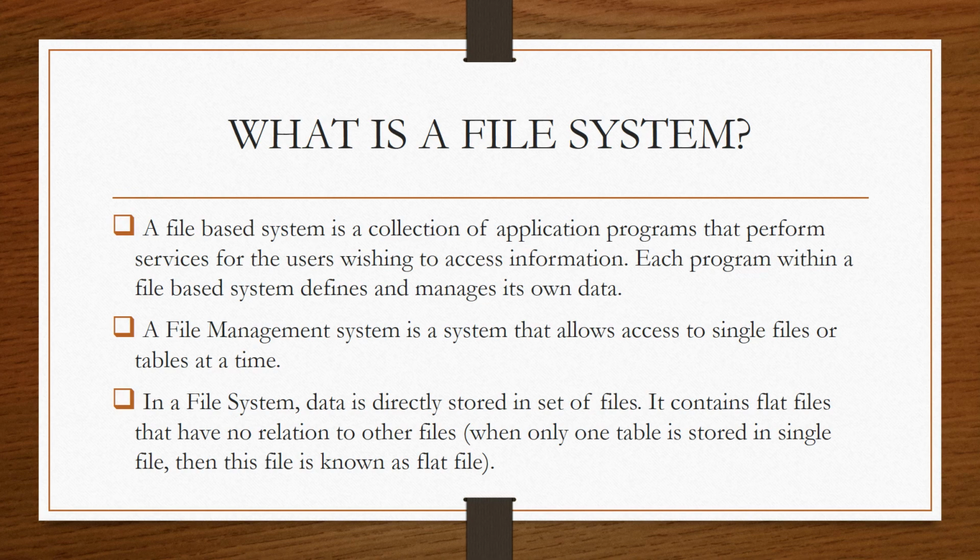So it was commonly used by large companies where the different departments look after their own data. And in this file system, we have different files for different application programs. In this file system, data is directly stored in a set of files. It contains flat files that have no relation to other files. That means we are storing the data in different files. The data for different application programs is stored in different files, and the file system contains flat files. Flat files means when only one table is stored in a single file, that single file is known as the flat file.